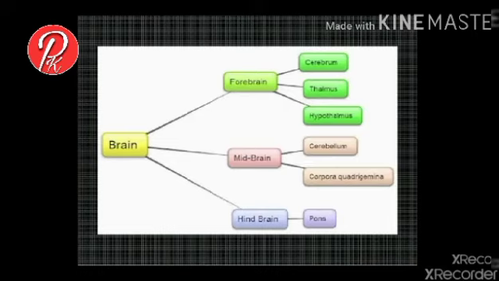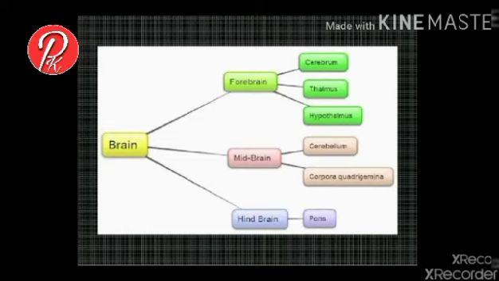Forebrain is further divided into cerebrum, thalamus, and hypothalamus. Midbrain is again divided into cerebellum and corpora quadrigemina. Hindbrain is divided into pons varolii.